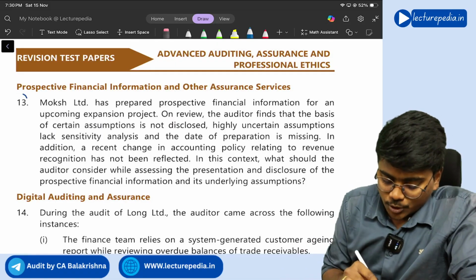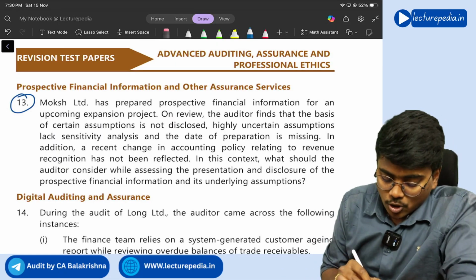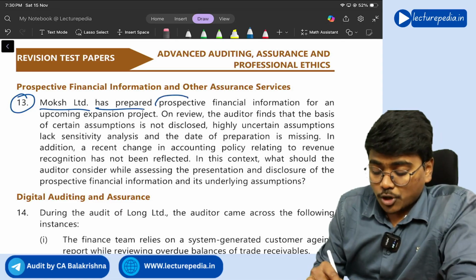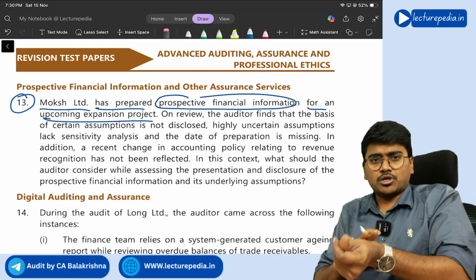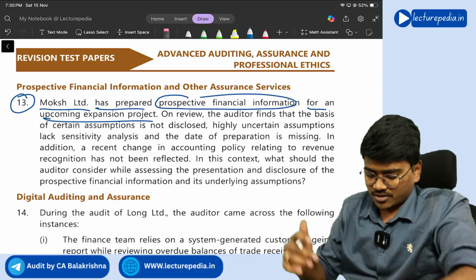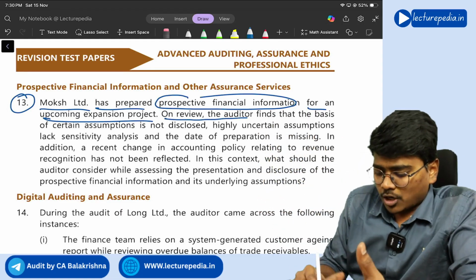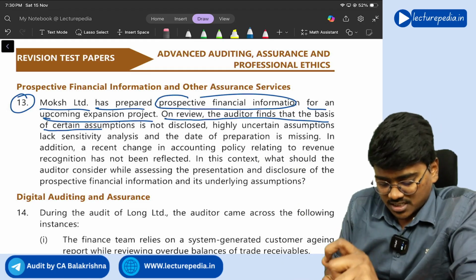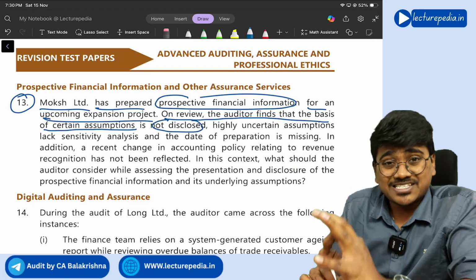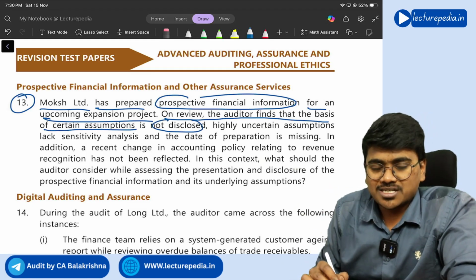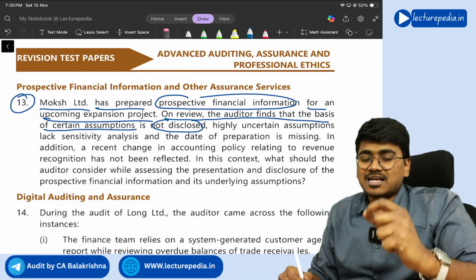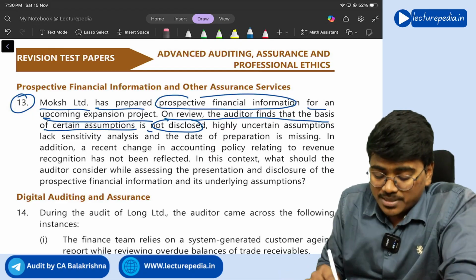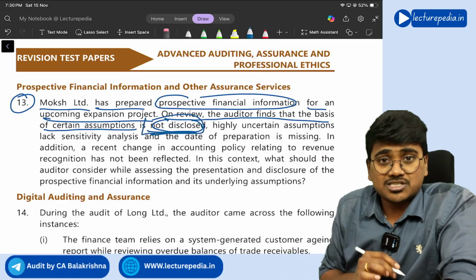Next, question number 13. Moksha Limited has prepared prospective financial information for an upcoming expansion project. Prospective means future financial information. On review, the auditor finds that basis of certain assumptions is not disclosed. If you observe, while preparing the prospective financial statements, on which assumptions you have prepared them, that should be disclosed, correct or not? You have not disclosed, it seems.